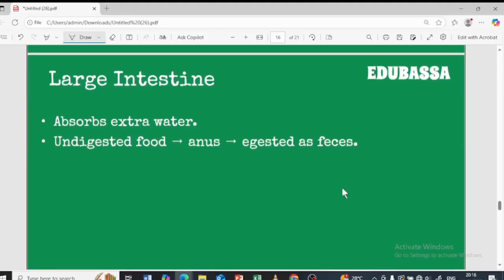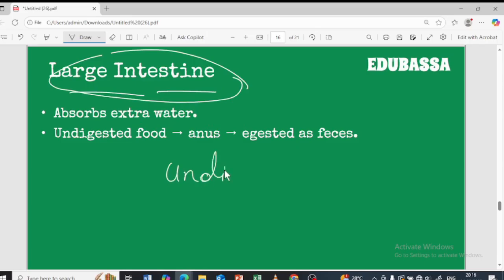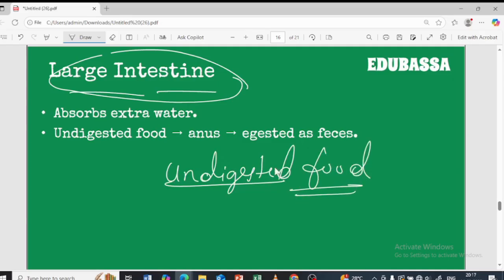Next is the last part, the large intestine. Now the digested food has gone to the different parts of the body. What about the large intestine? What is the function of the large intestine? Along with the digested food, there is some food which is not digested, undigested food, that is not required for our body, and it has to eventually be removed from our body.